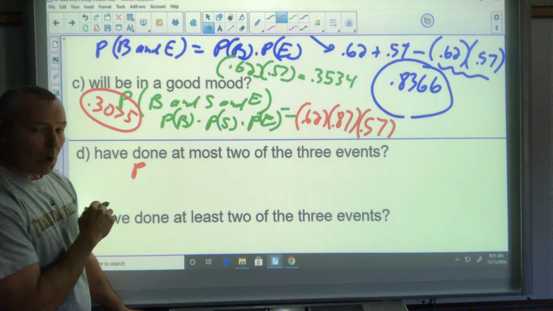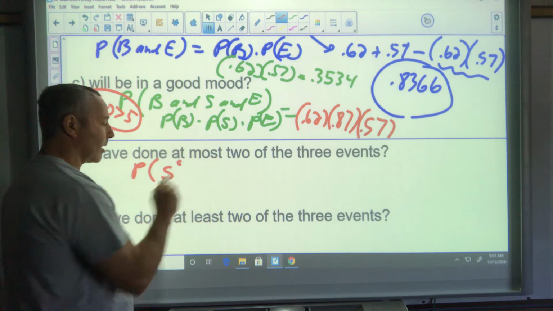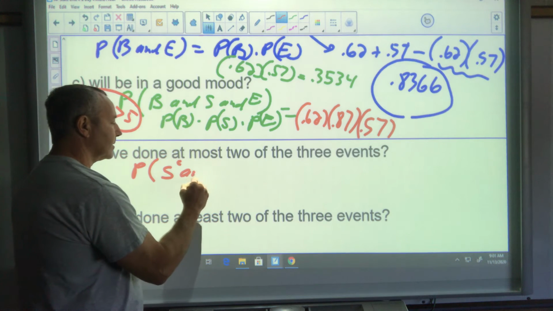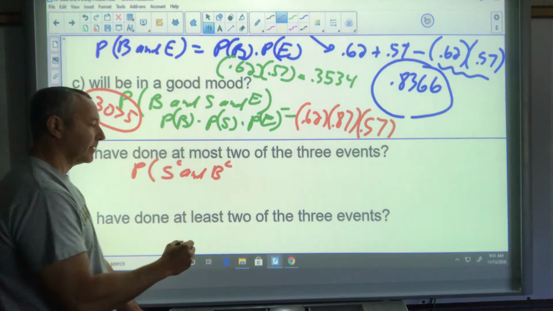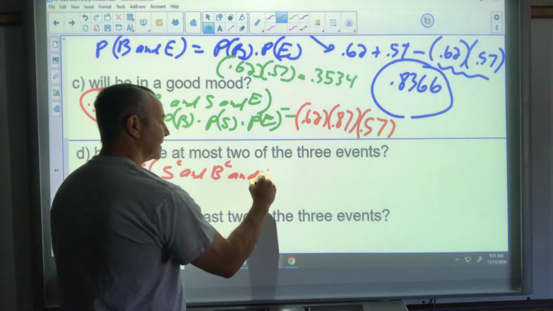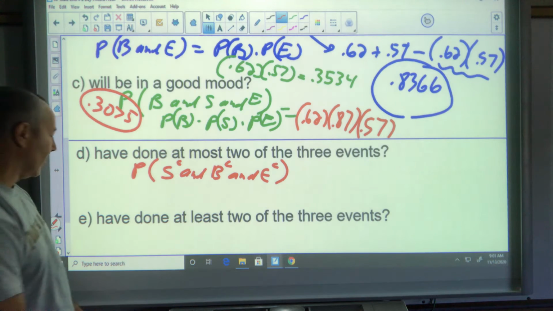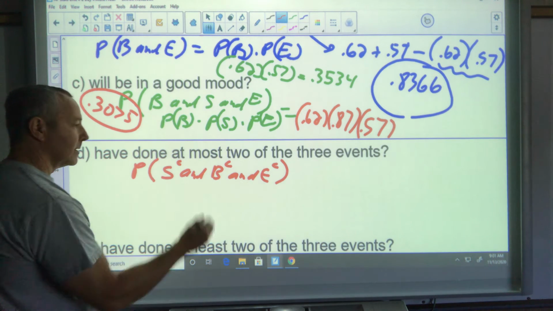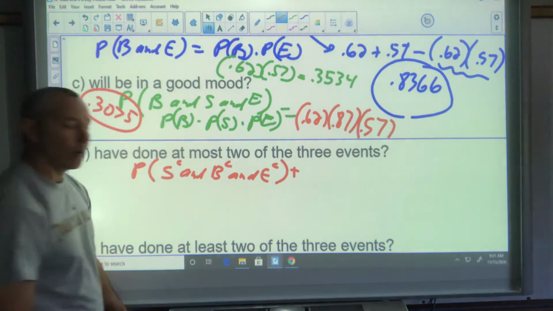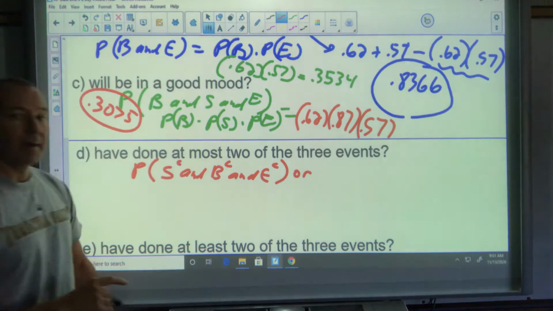Okay, the probability of no events happening would mean I didn't sleep well, sleep complement, and I didn't have breakfast, and I didn't exercise, a complement of all those. Plus, or I could say or, that means add, the probability of 1 event happening.